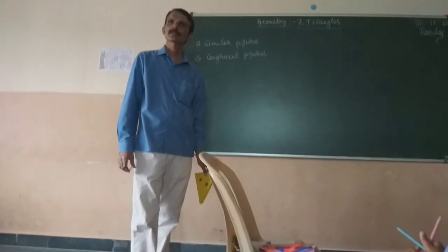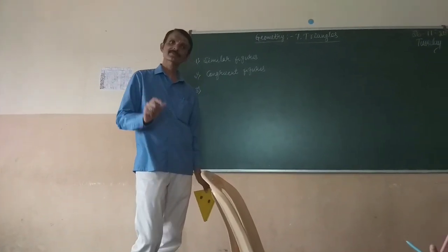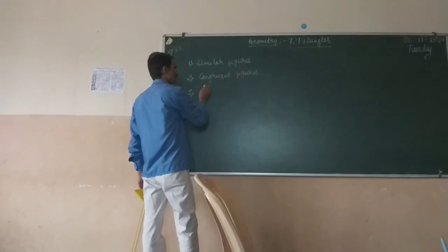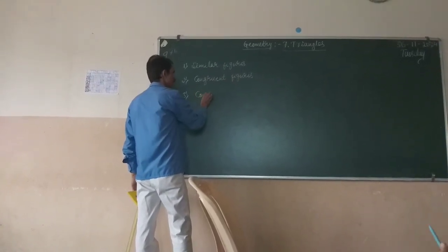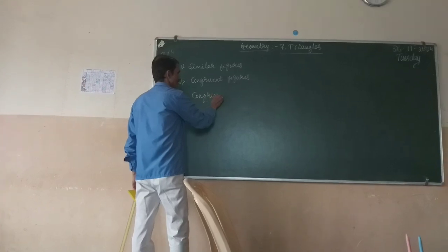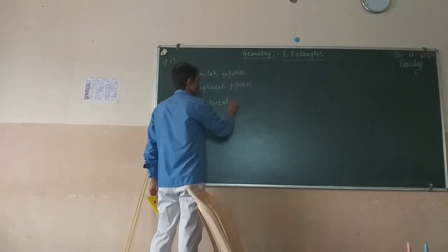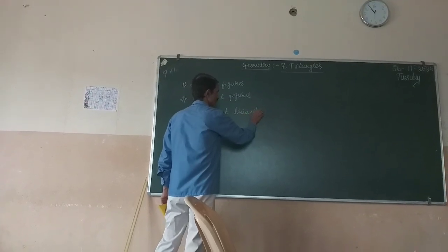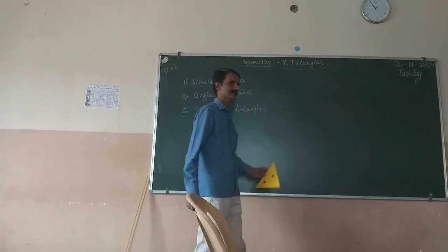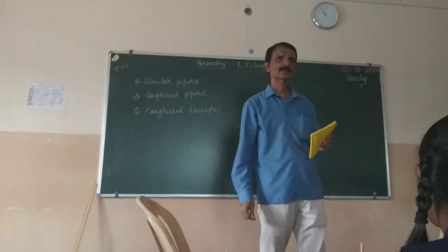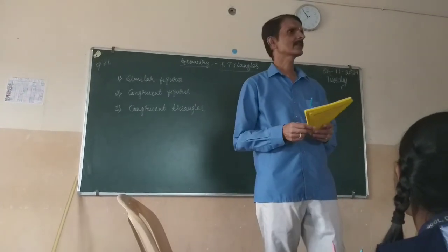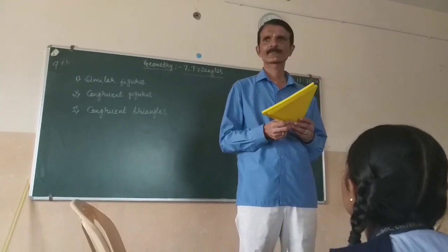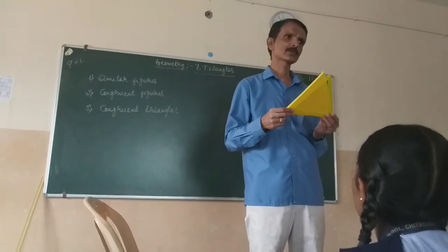Now we will see the next part of the chapter. We are going to study the congruency of triangles. You already know congruent figures. Now we will see congruent triangles. Congruent triangles means we are going to compare two triangles.